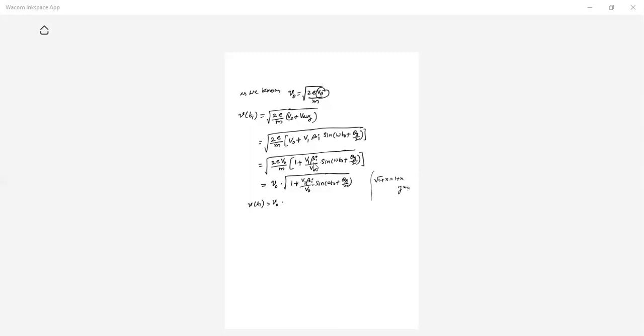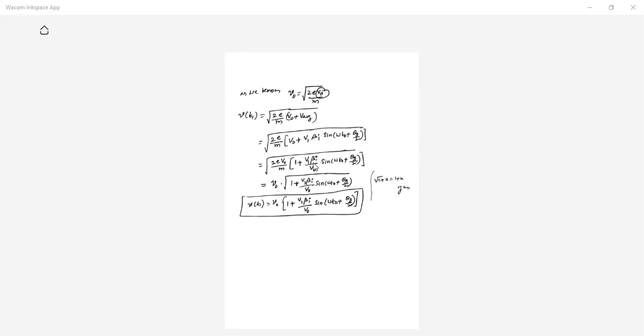So here you can write based on that, V naught of 1 plus x, that is V1 into beta I by V naught, so sine of omega t naught plus theta g by 2. So this is one equation.